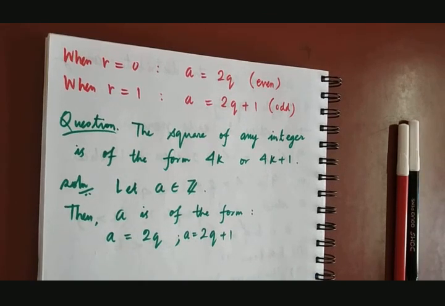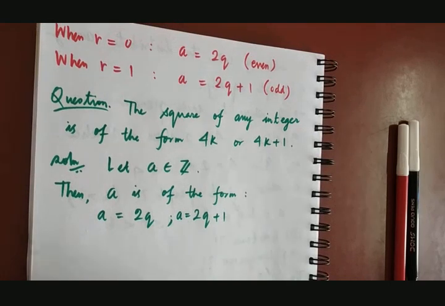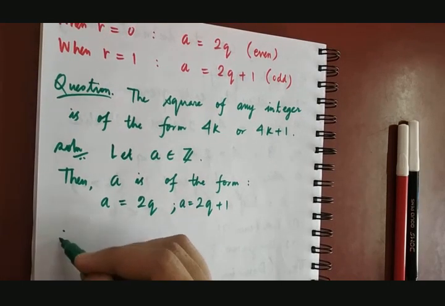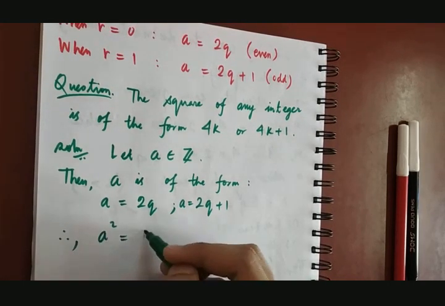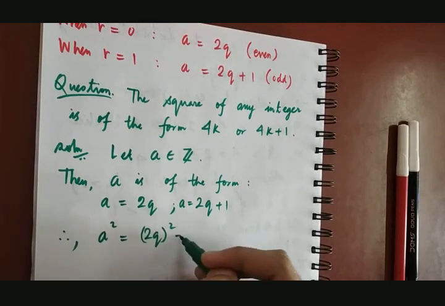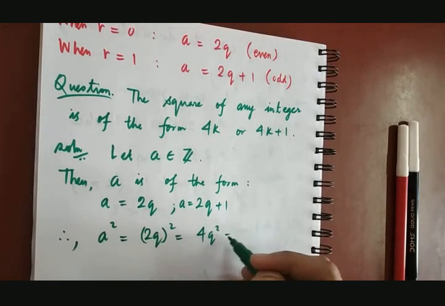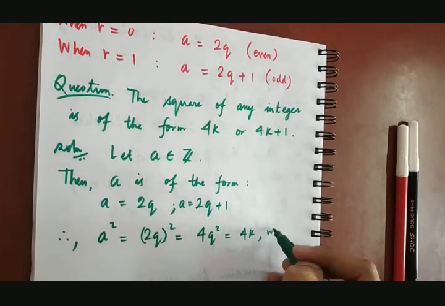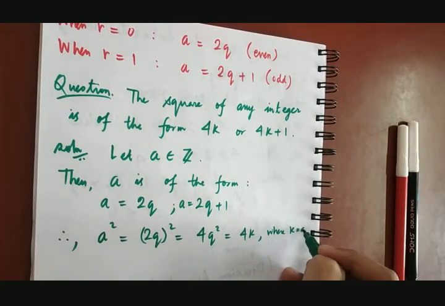Now let me square it. a square will be 2q whole square, which is 4q square, which is 4 times k, where k is q square.